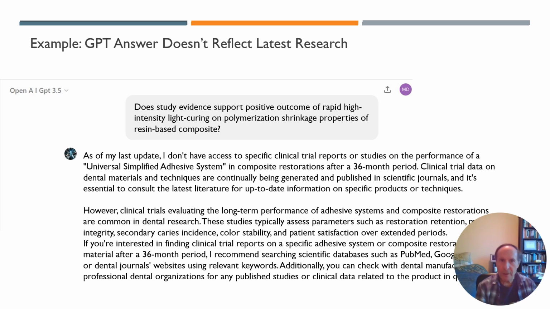So in the next few slides, I'm going to go through a simple example. First, here's one of the competency questions. And as you can see, ChatGPT says that it doesn't have enough information to answer the question directly. That's because it doesn't have one of the latest papers that is in our knowledge graph.